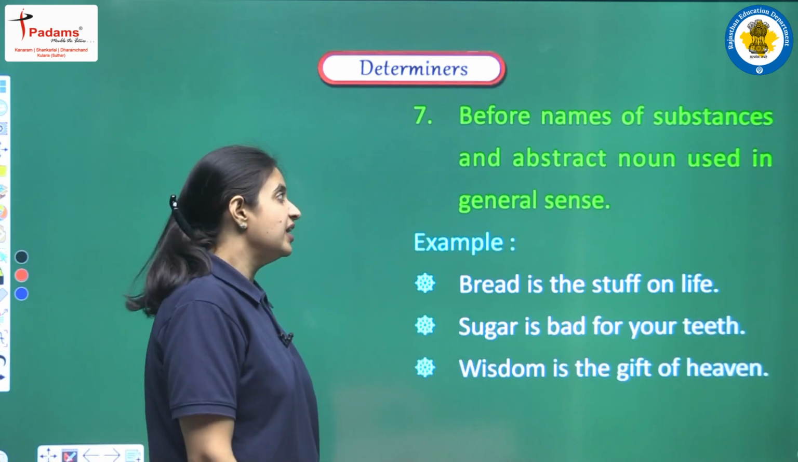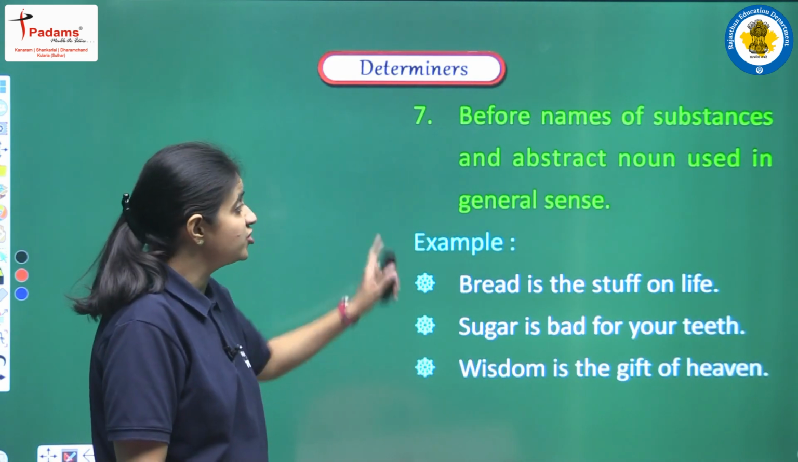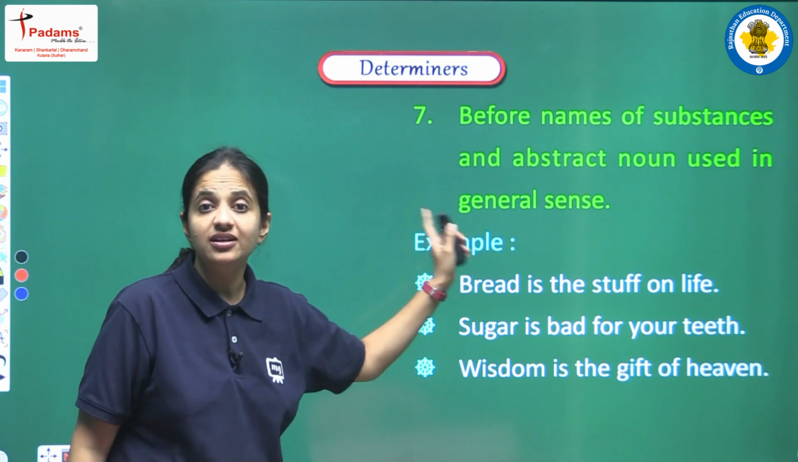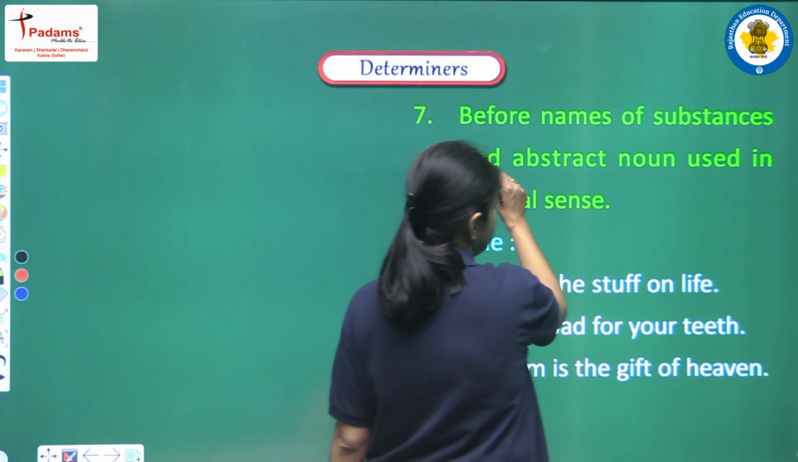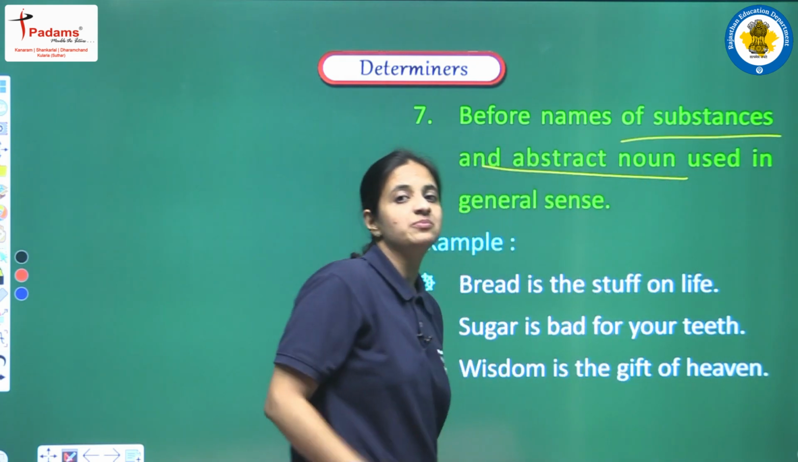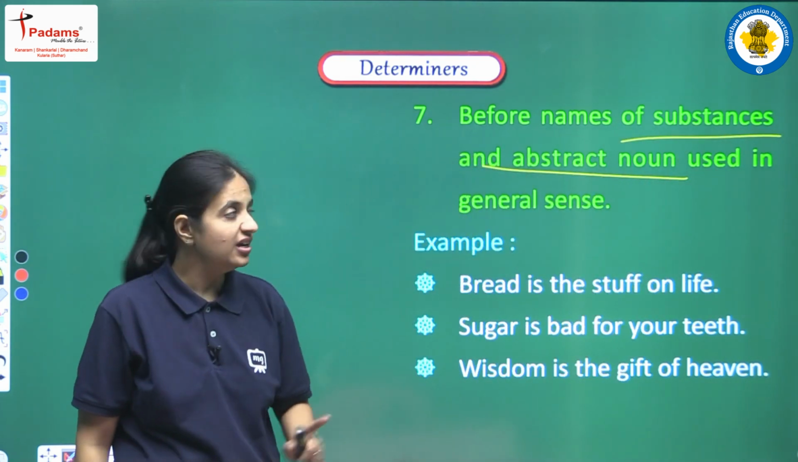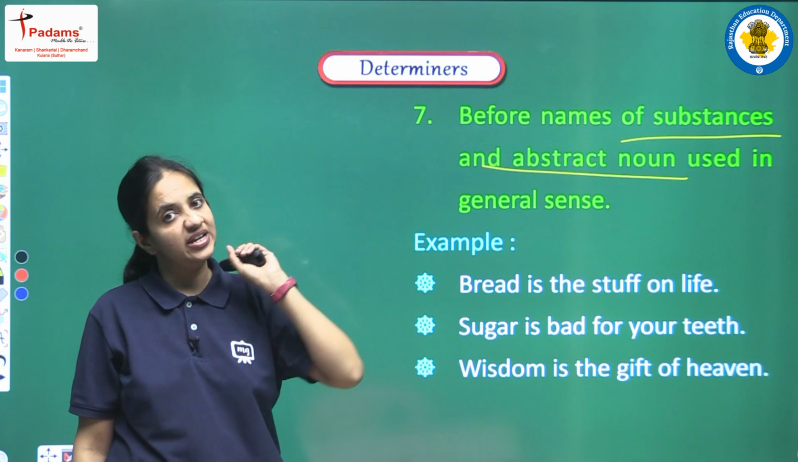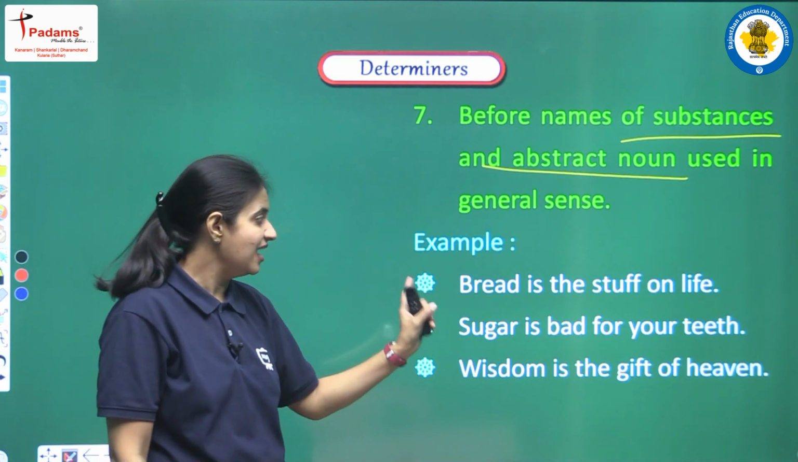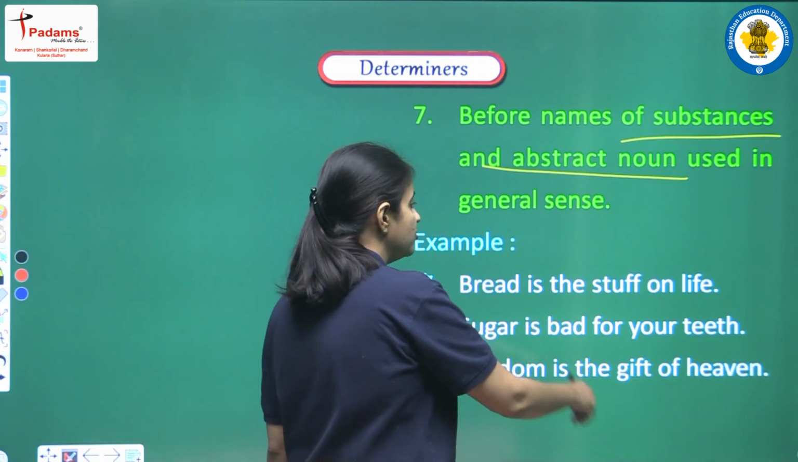Next point, before names of substances and abstract nouns used in a general sense. So yes, if we have an abstract noun, or some substance, but we are talking about it in a general sense, then we cannot use any article. Let's see how. Bread is the staff of life.